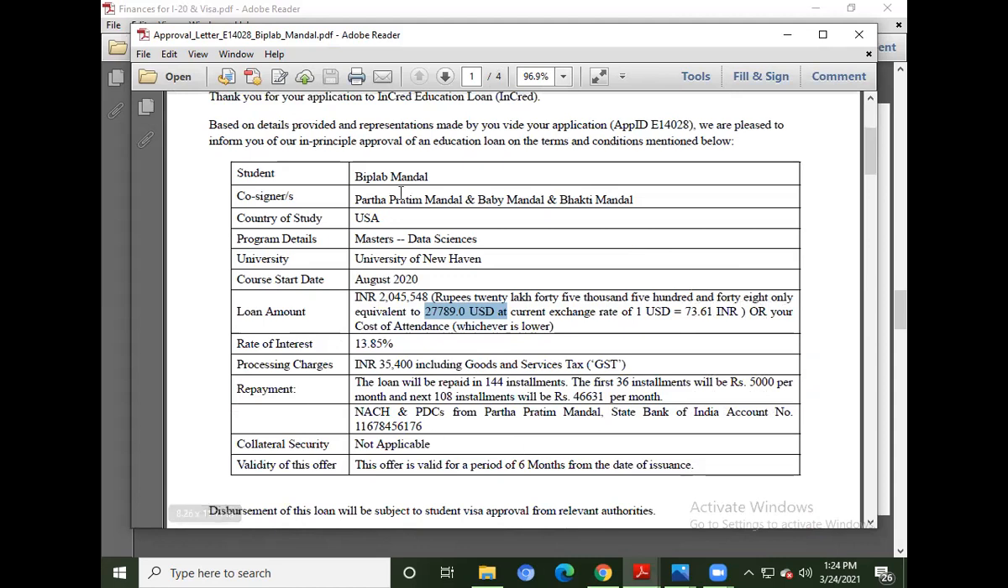So these are some of the checkpoints which you have to note while getting your loan sanction. And obviously how much repayment, what will be the repayment term, and everything should be mentioned in this loan sanction letter. So this is the format for the loan sanction letter.